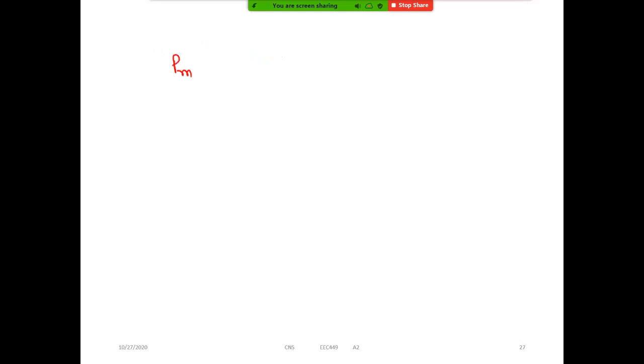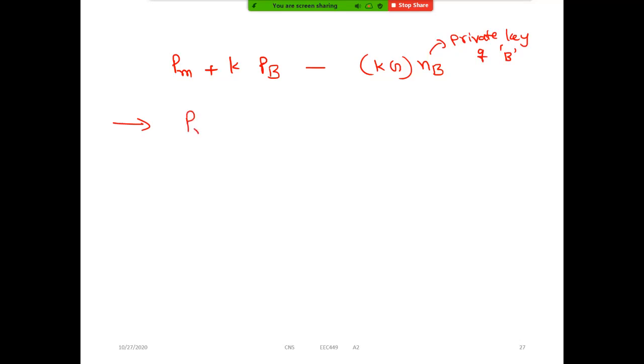So PM plus K into PB minus the first point, which is KG, we have to multiply with NB. That is the private key of user B. Now, how will it become PM? See carefully. So PM plus... what is the PB? Anyone? What is the PB?